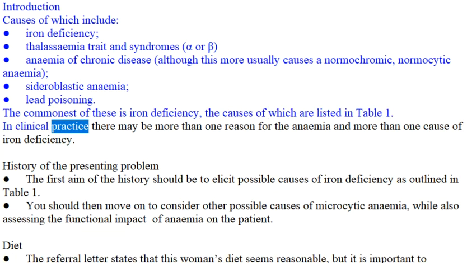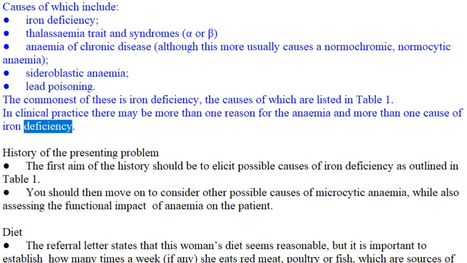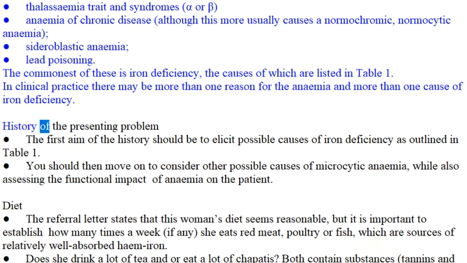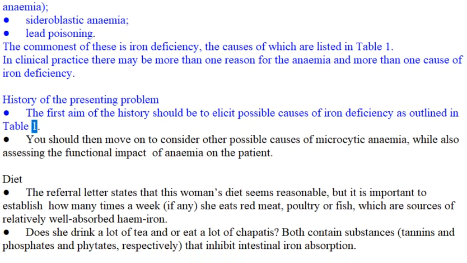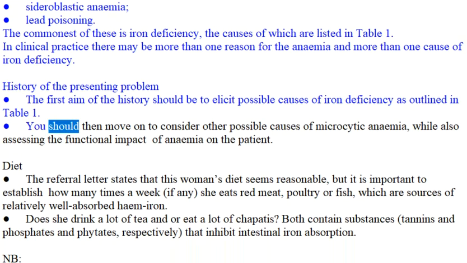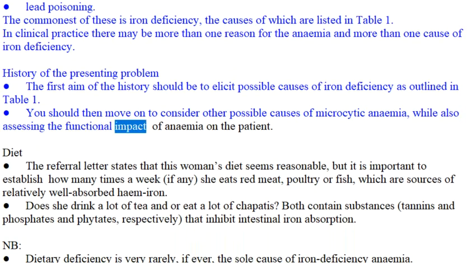In clinical practice there may be more than one reason for the anemia and more than one cause of iron deficiency. History of the presenting problem. The first aim of the history should be to elicit possible causes of iron deficiency as outlined in Table 1. You should then move on to consider other possible causes of microcytic anemia, while also assessing the functional impact of anemia on the patient.